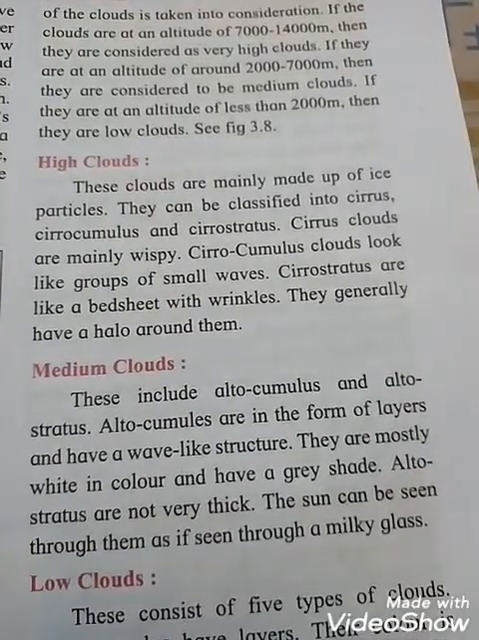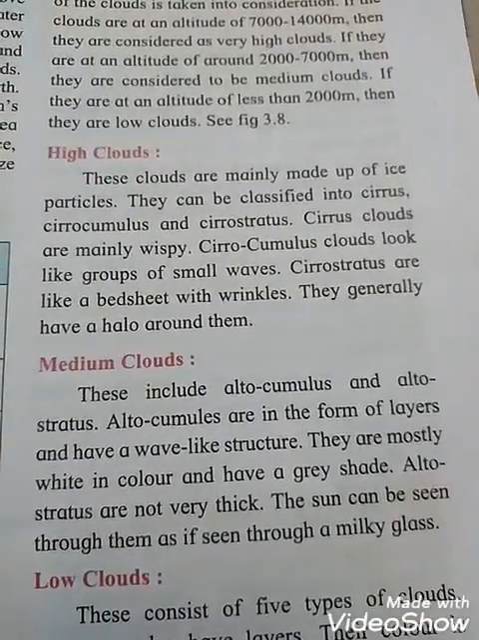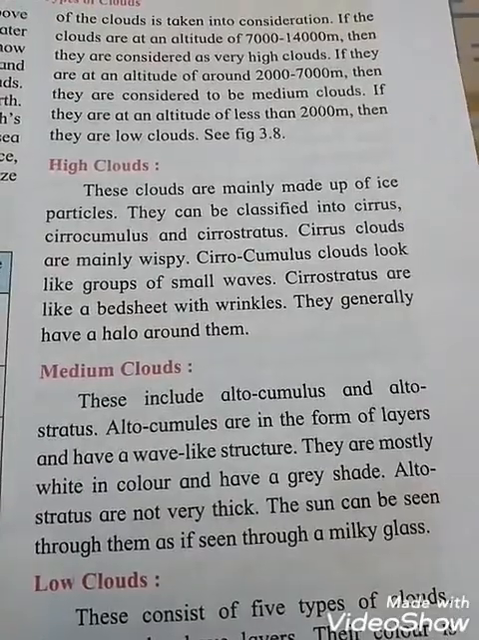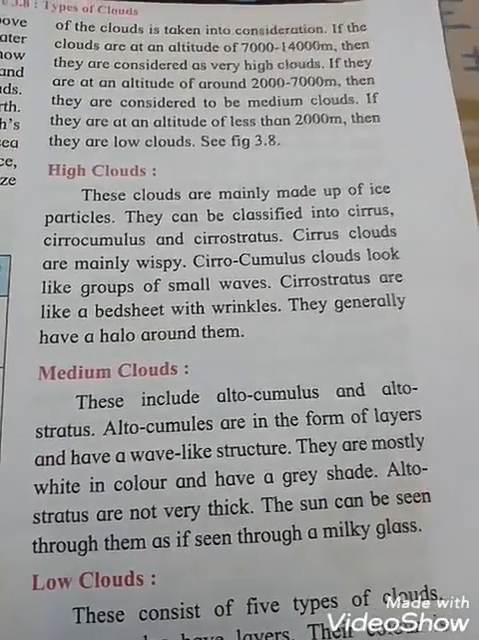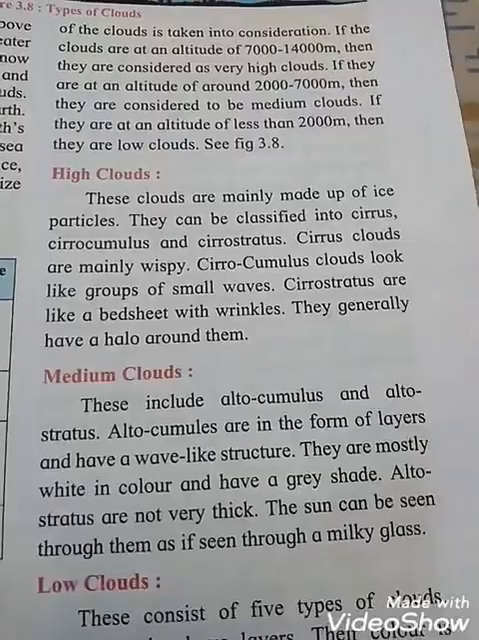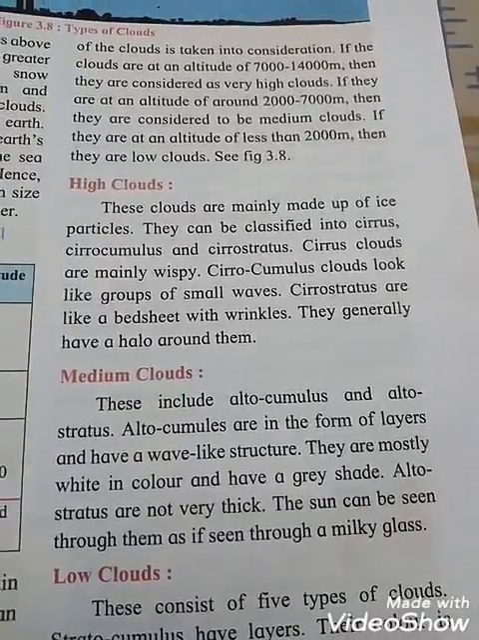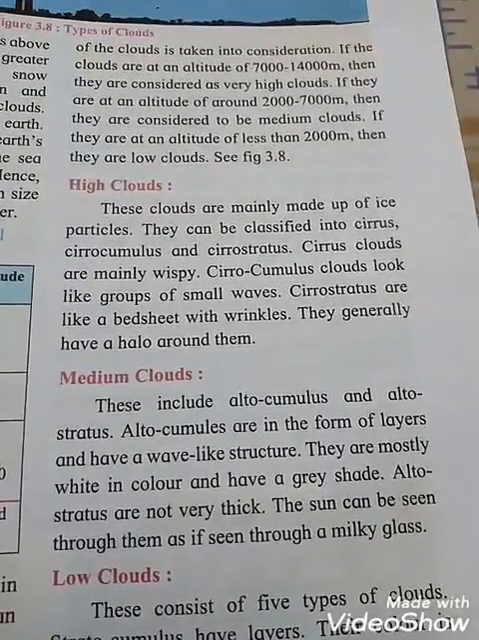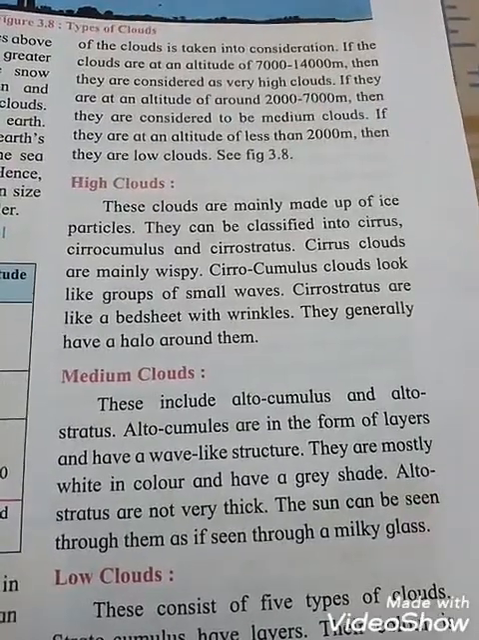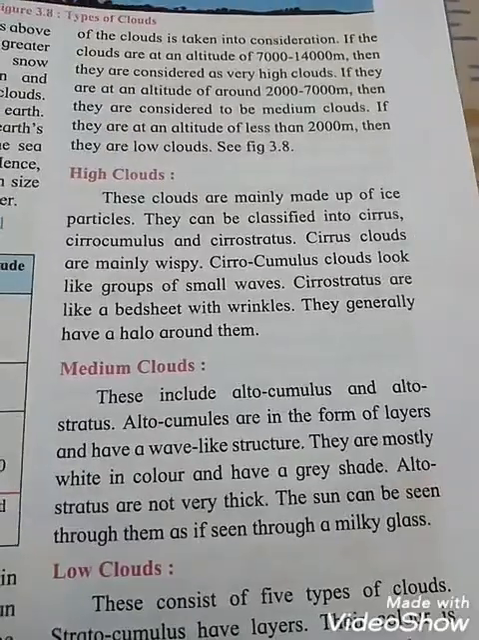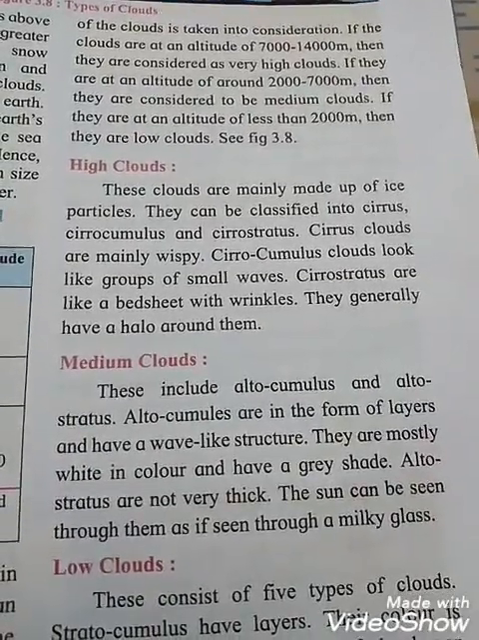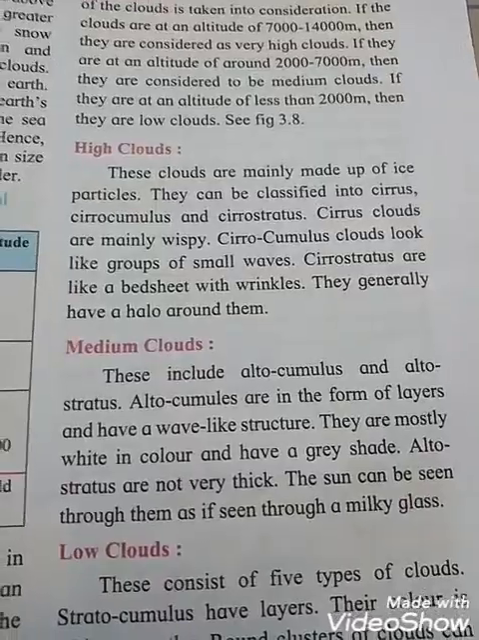First we learn about the high clouds. These clouds are mainly made up of ice particles. They can be classified into cirrus, cirrocumulus, and cirrostratus. Cirrus clouds are mainly wispy. Cirrocumulus clouds look like a group of small waves. Cirrostratus are like a bed sheet with wrinkles, and they generally have a halo around them.